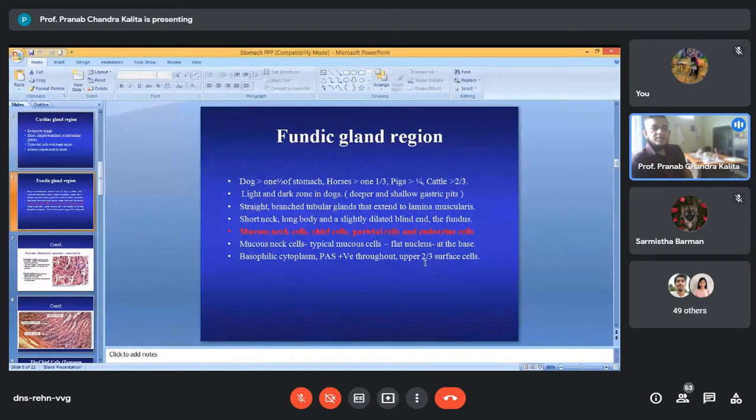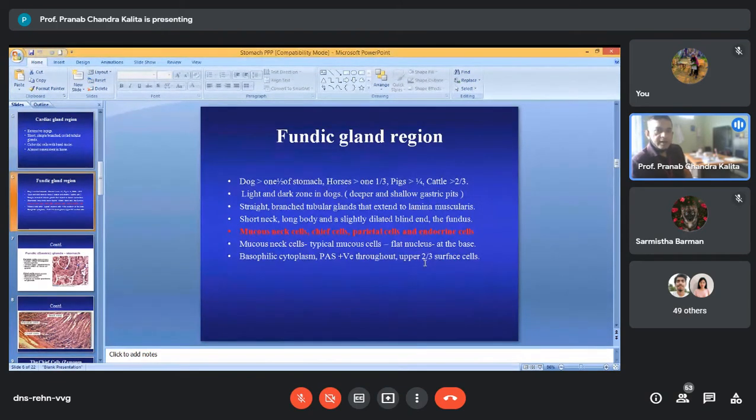And this gland region, you can see in the dog. In dog, it covers more than 1/2 of the stomach. In horses, it covers more than 1/3 of the stomach. And in pigs, it covers more than 1/4 of the stomach. And in cattle, it covers more than 2/3 of the stomach. So dog, fundic gland region is more than 1/2, horse more than 1/3, pig 1/4, cattle more than 2/3 of the stomach.